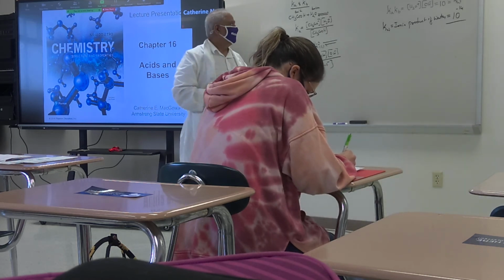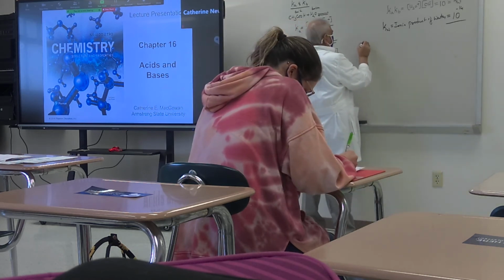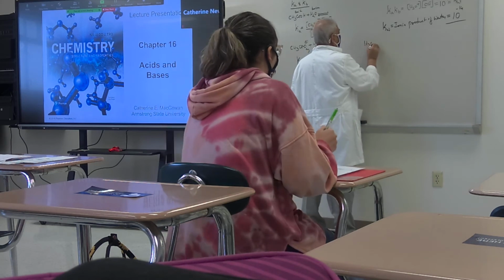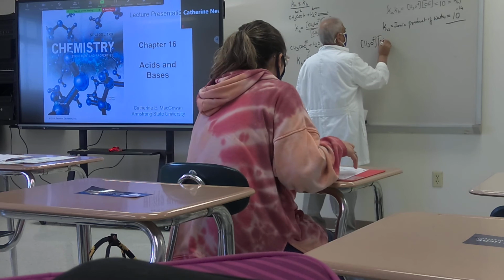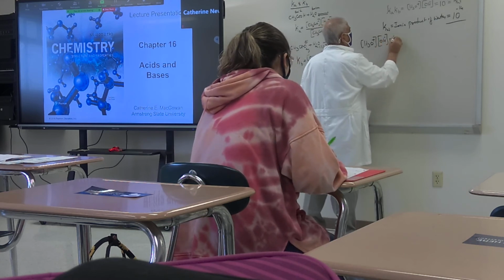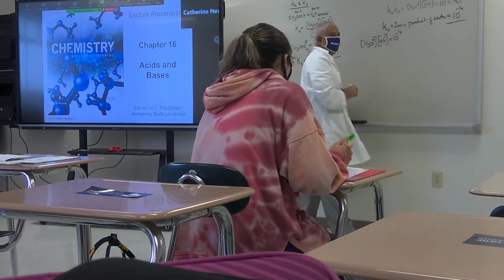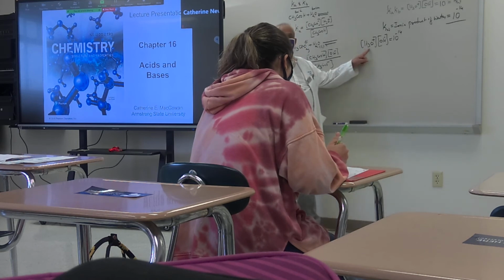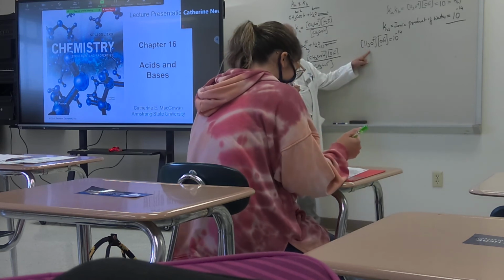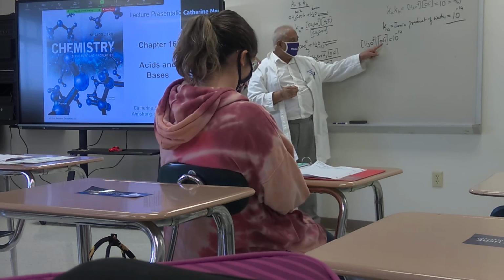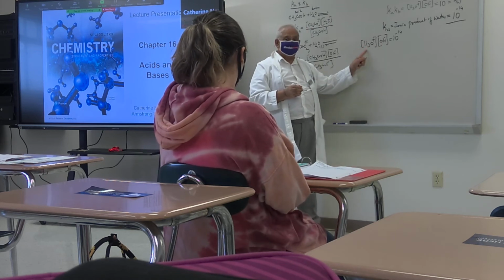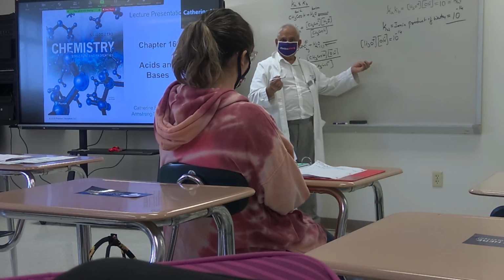Okay. Now, you can work out a million problems using this. It's 10 to the power of negative 14. If I give you the concentration of hydronium ion or proton concentration, can you calculate OH? Or if I give you OH minus concentration, can you calculate this? Right?